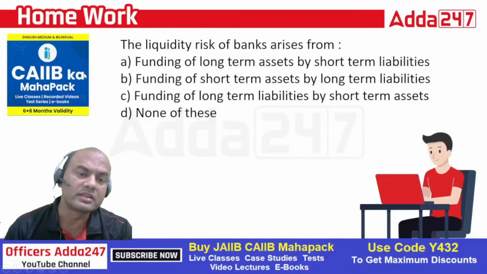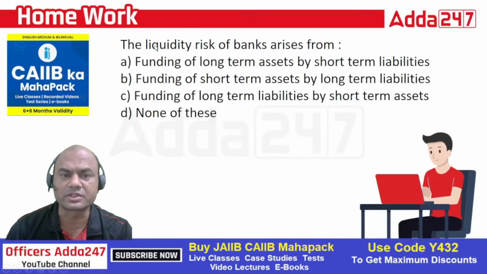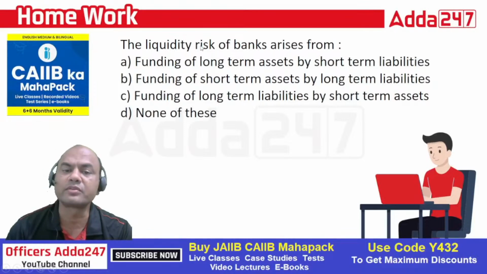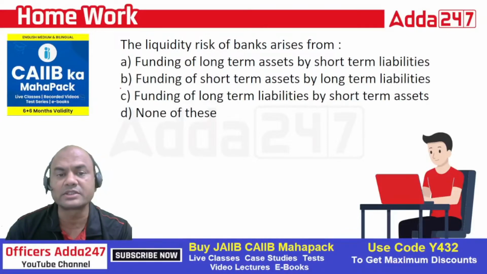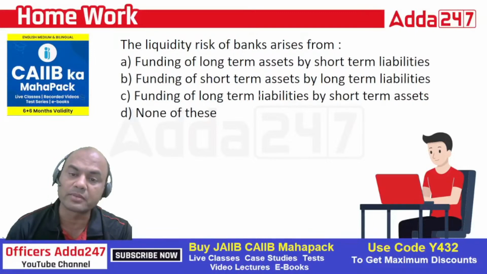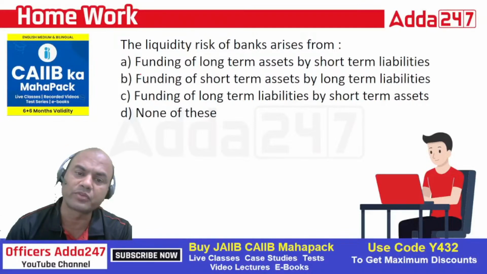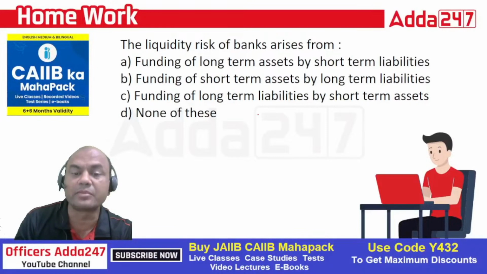There was one question for homework. The question was: liquidity risk for the bank arises due to which segment? What were the answers? Funding of long-term assets by short-term liabilities, funding of short-term assets by long-term liabilities, funding of long-term liabilities by short-term assets, and none of these. So what was the answer? Many of you have typed it. Let me explain first.